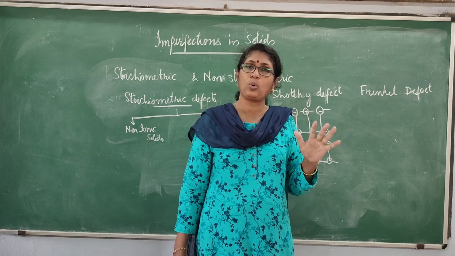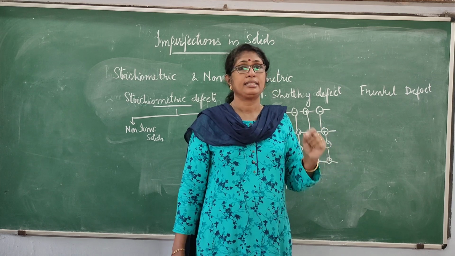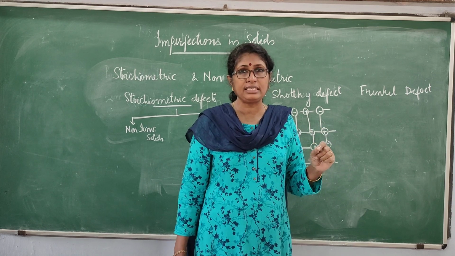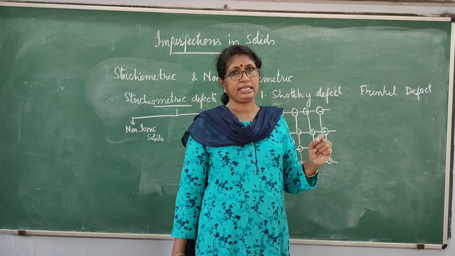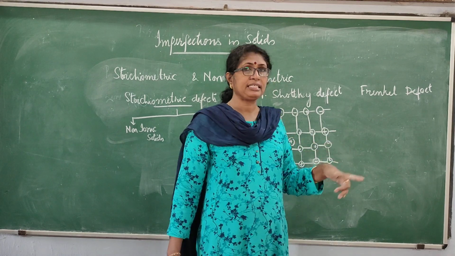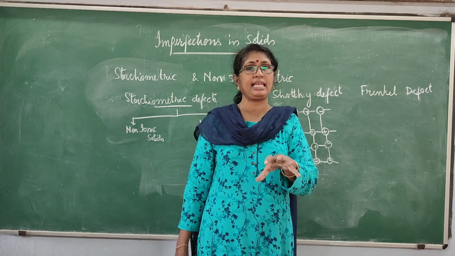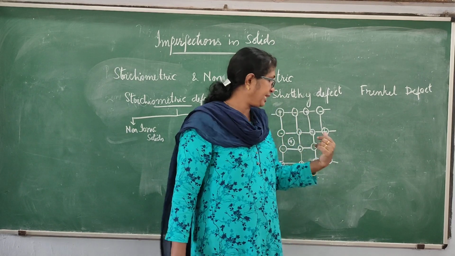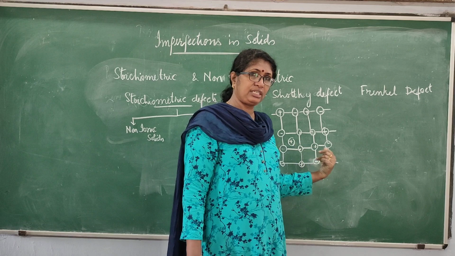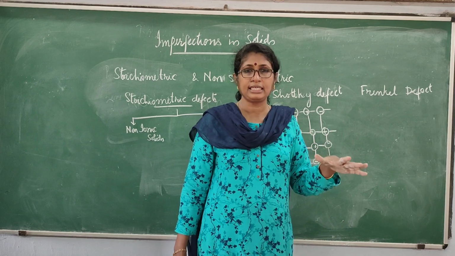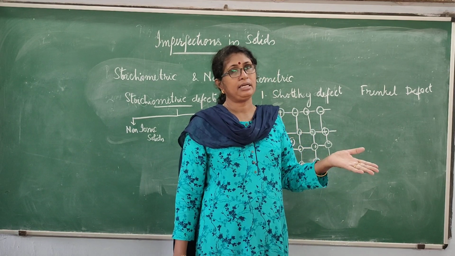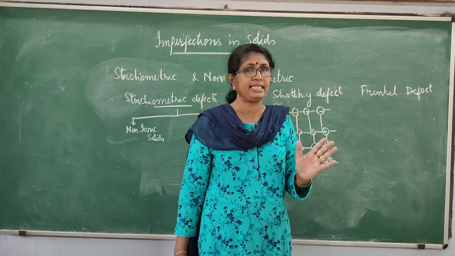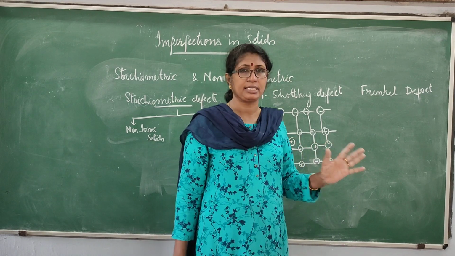The crystal as a whole will be neutral, but the mass per unit volume will decrease. Therefore, density will decrease. But in Frenkel defect, instead of occupying the lattice site, the cation will occupy the interstitial site, and therefore the charge as a whole will be neutral, but there is no change in the density because there is no change in the mass.